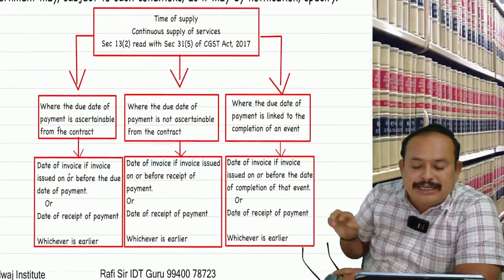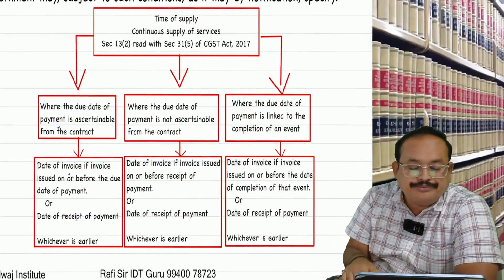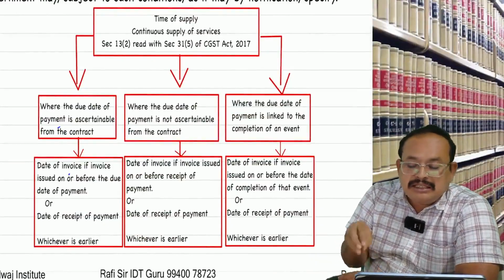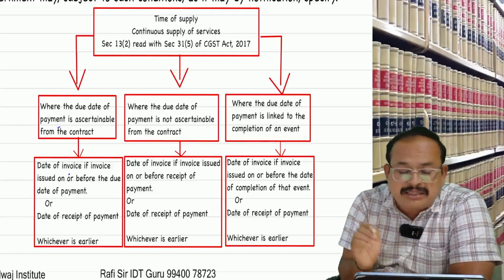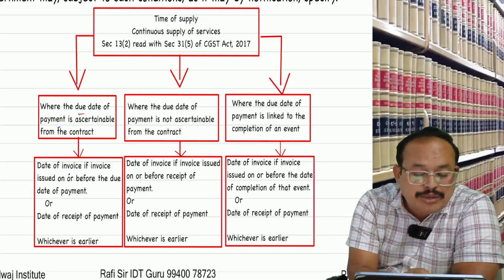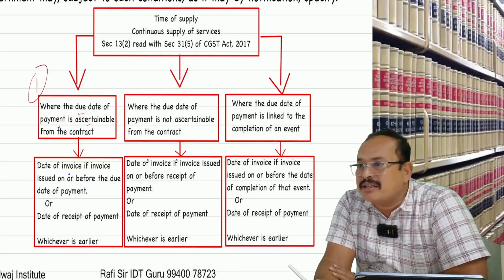In case of continuous supply of services, the invoice should be issued where the contract made by the supplier with the recipient has a due date of payment ascertainable from the contract.